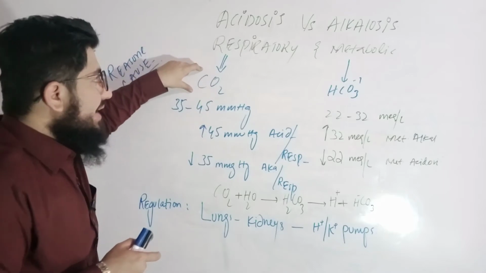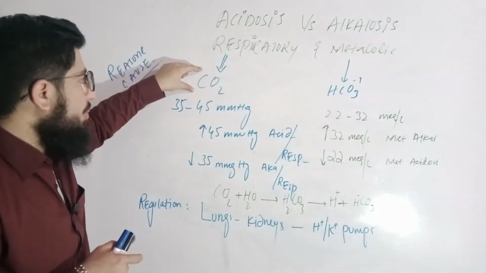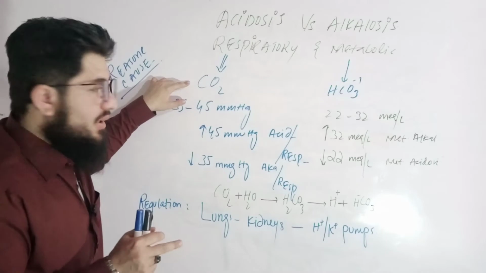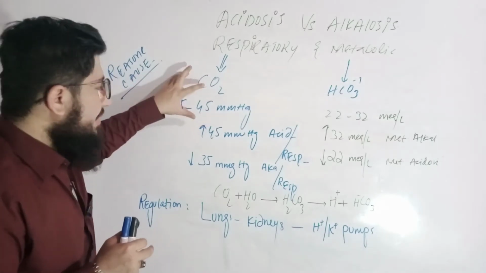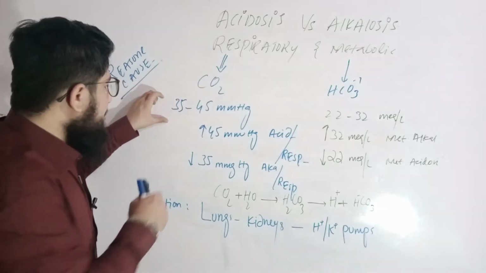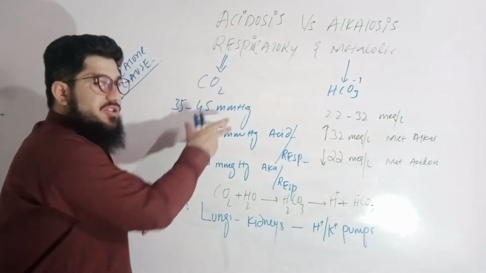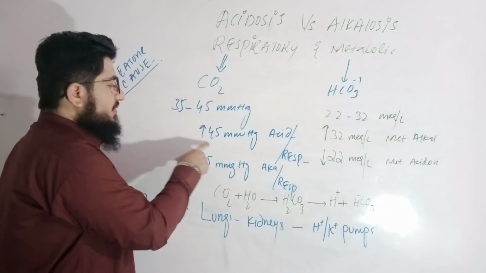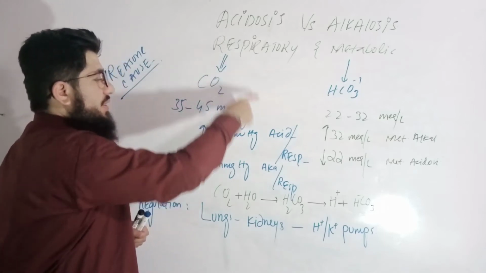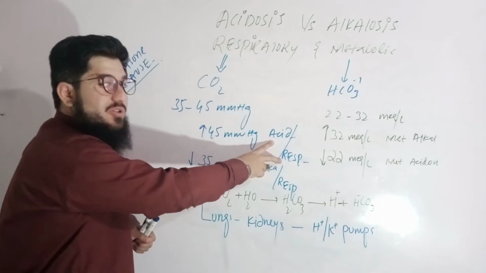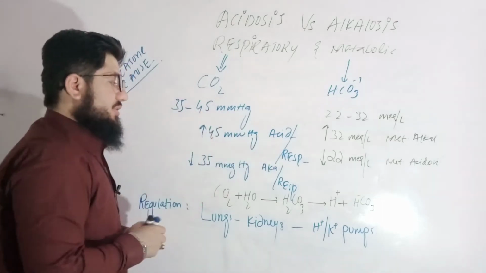Now let's know how this is actually caused. The respiratory acidosis and alkalosis is identified by observing the pressure of the carbon dioxide gas in the body. If it is between 35 to 45 mm of Hg, it's normal. And if it increases from 45 mm of Hg, it will lead towards respiratory acidosis.